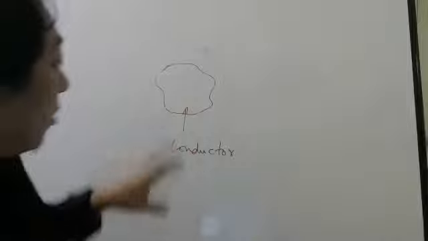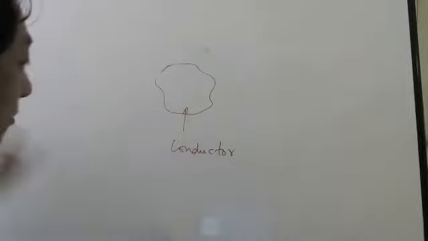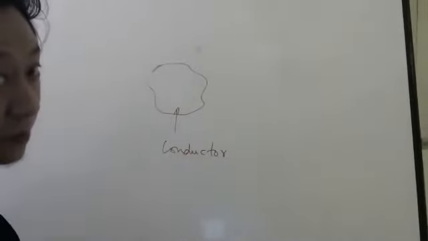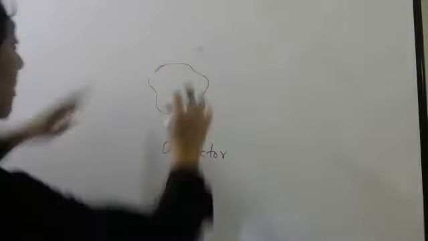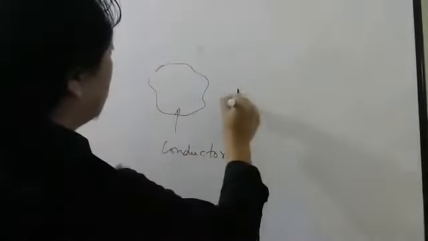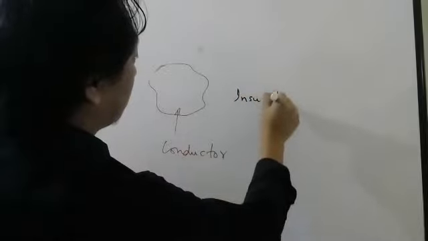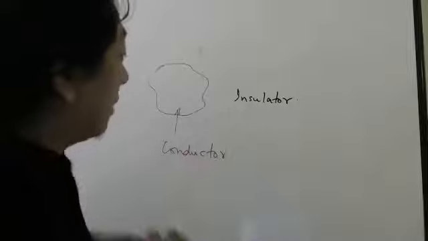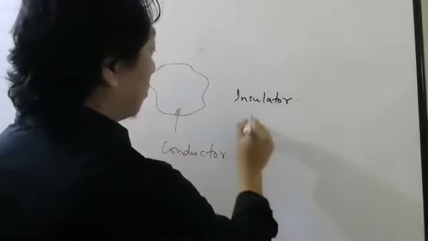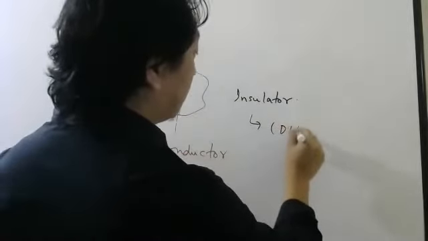So how are we going to put charge on a conductor? The first important thing, which many people don't discuss, is that you have a conductor and the surrounding medium should be insulated. That is important, okay? And this insulating medium is also called dielectric.